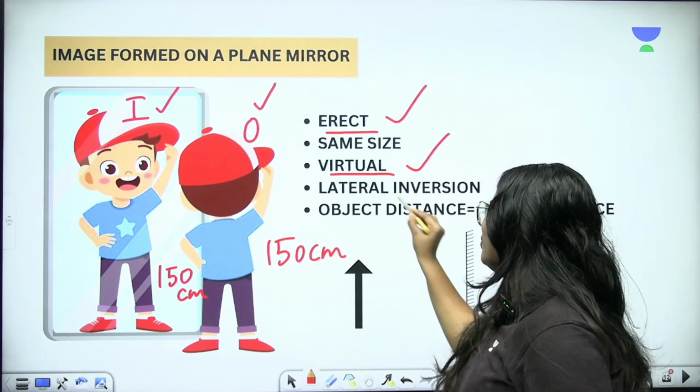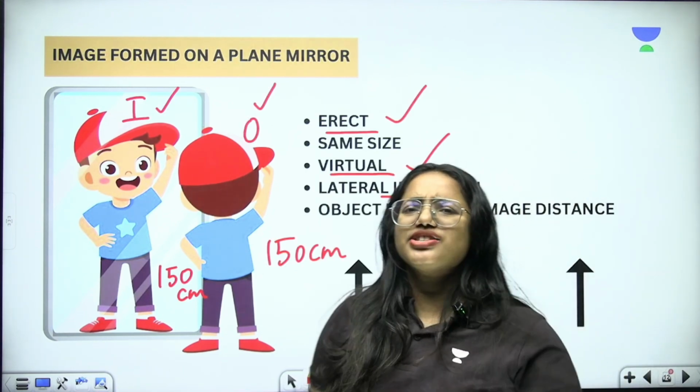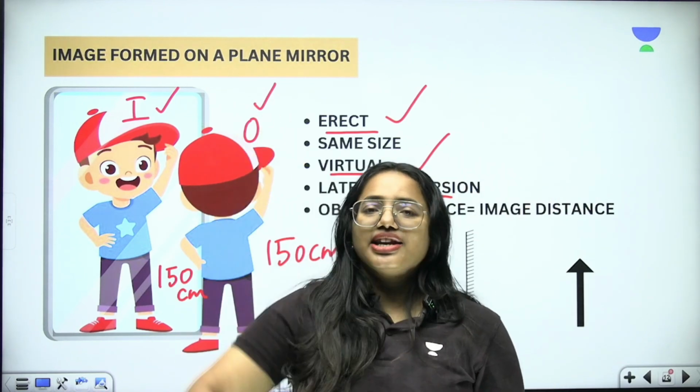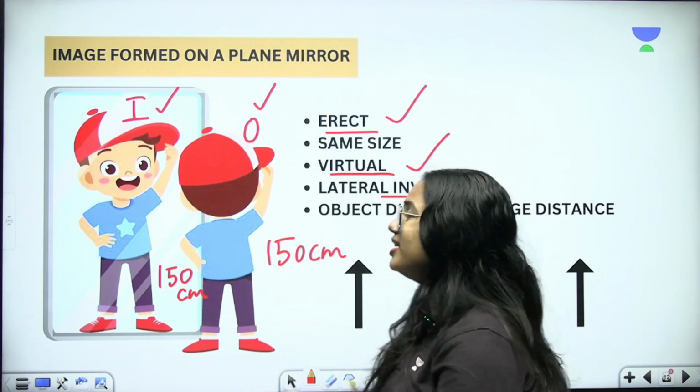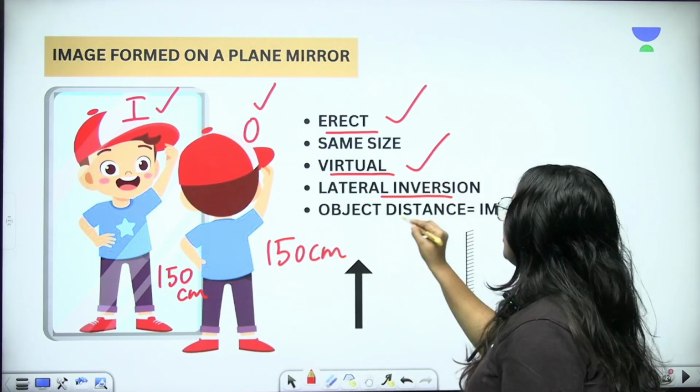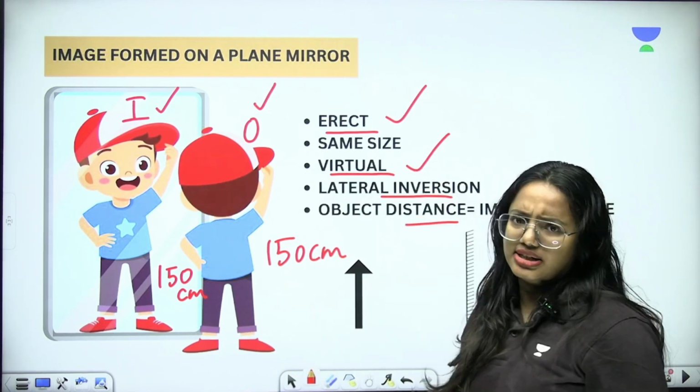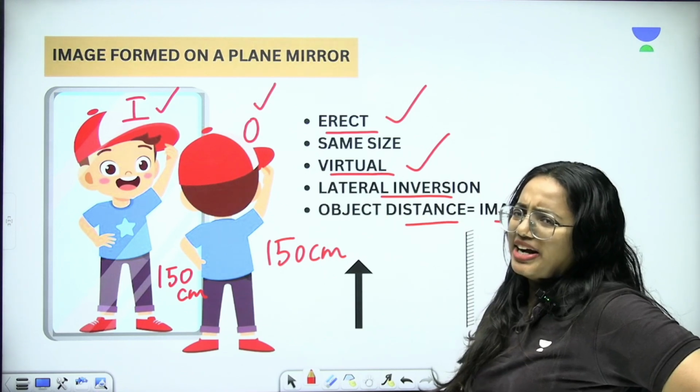Very simple. See, what is it? It's nothing but if you raise your left hand, it shows as right hand, and if you raise your right hand, it shows as left hand. So this is nothing but lateral inversion. And object distance is equal to image distance. This has to be explained a bit more.